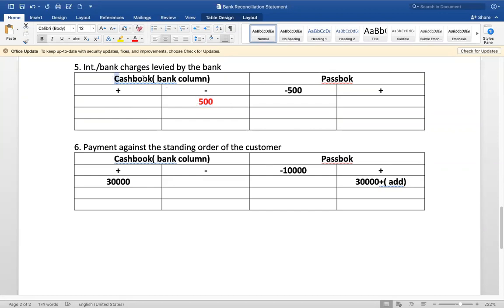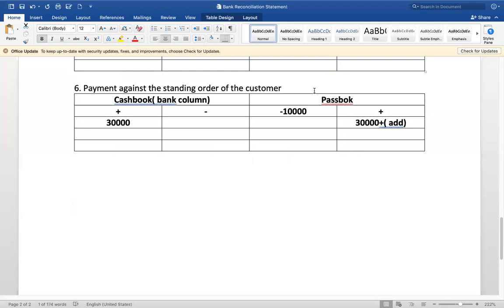You have to deduct it from the cash book favorable balance because it's deducted in the passbook. Let us say if passbook balance is given, since it is not deducted in the cash book, you don't deduct it. You add it back, because you have deducted it already. Next, last and final one, payment against standing order of the customer.